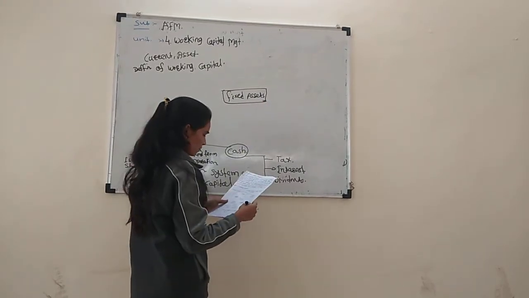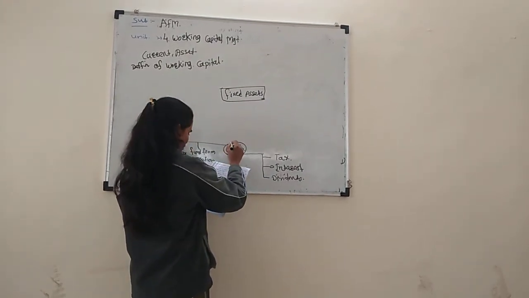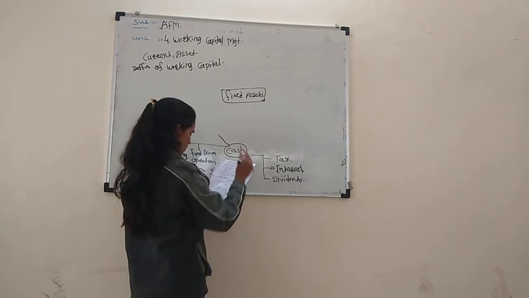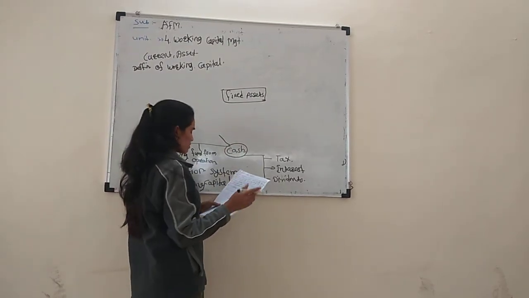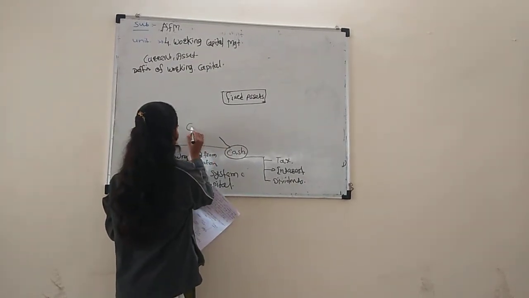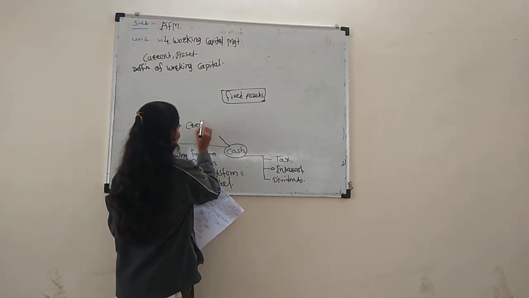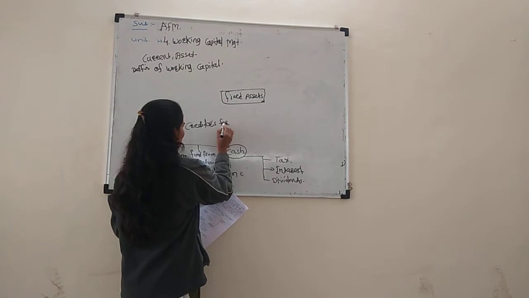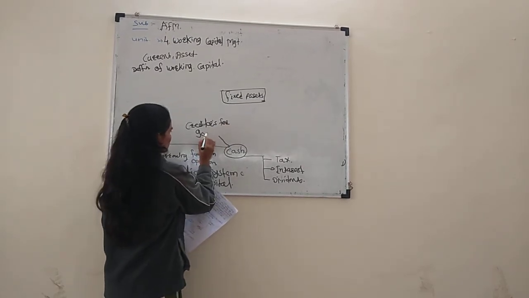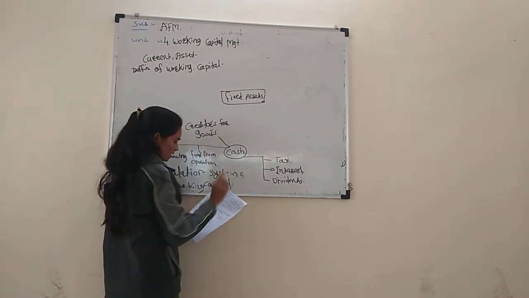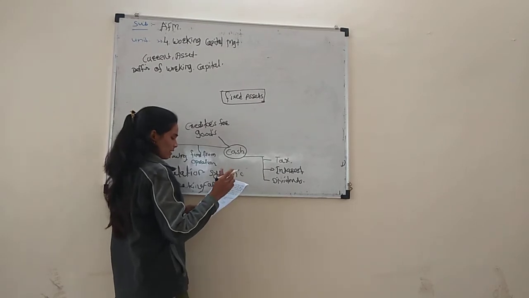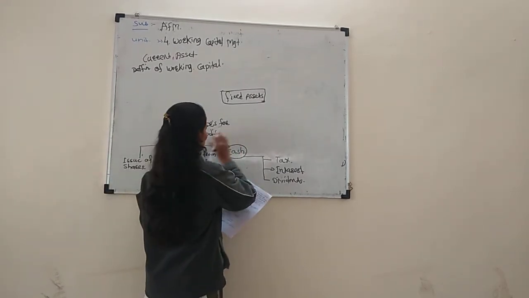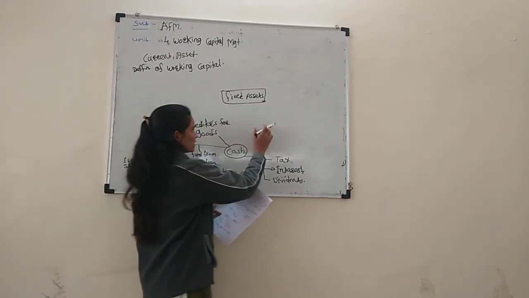Fixed assets. Then creditors for goods and debtors for goods. On this side creditors for goods, and on this side debtors for goods.